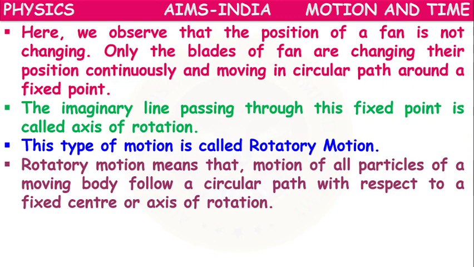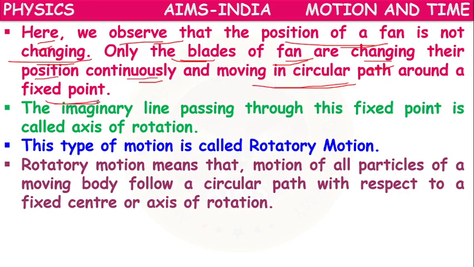Here we observe that the position of the fan is not changing. Only the blades of the fan are changing their position continuously, moving in a circular path around a fixed point. The imaginary line passing through this fixed point is called the axis of rotation.